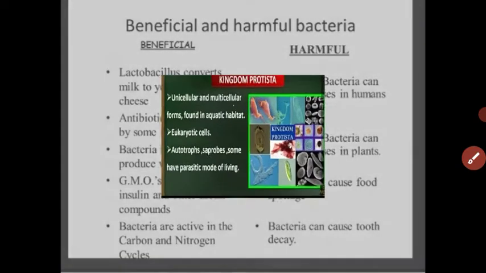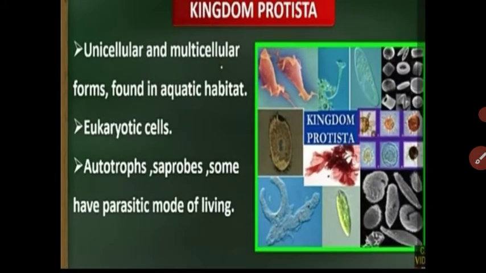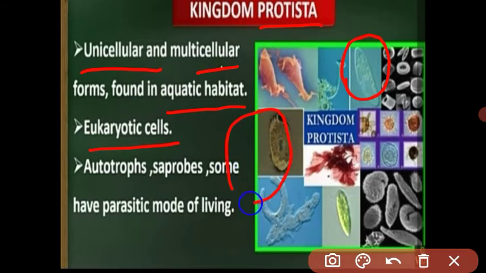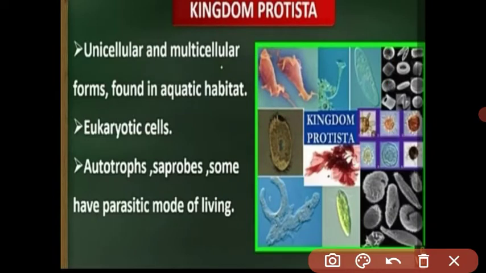The next kingdom is kingdom Protista. Kingdom Protista is also unicellular. Unicellular means some organisms are made from only a single cell, as well as multicellular. Multicellular means the organism is made from more than two cells. Most organisms from kingdom Protista are aquatic. They have eukaryotic cells. Eukaryotic means their nucleus is covered by a nuclear membrane. Organisms from kingdom Protista are autotrophic, saprobes, and some are parasitic.